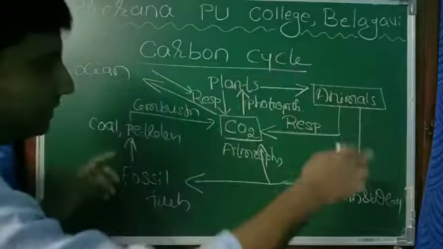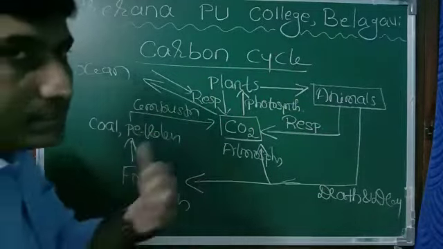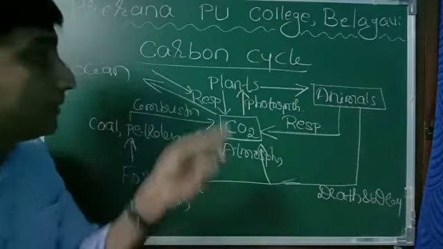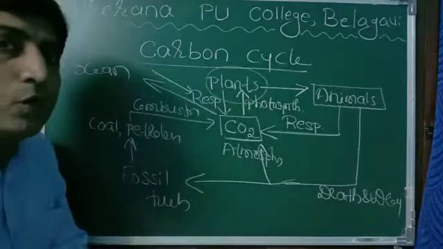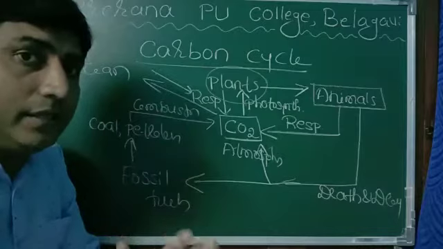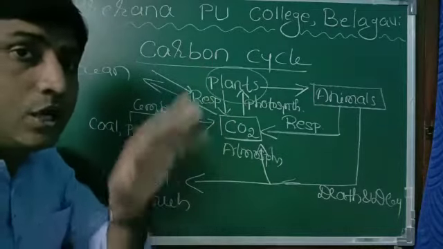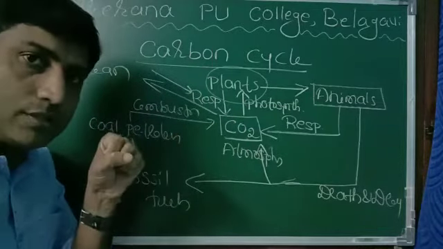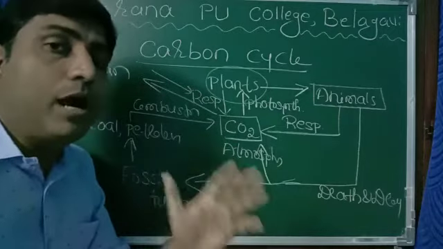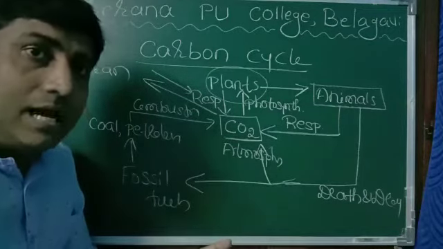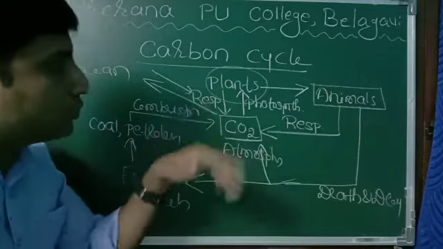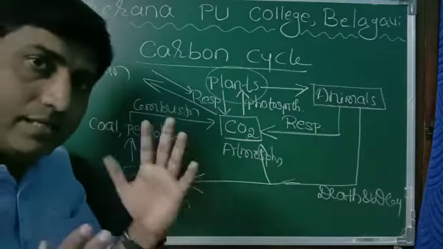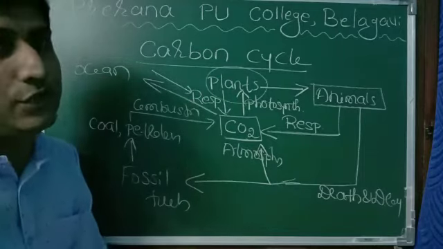So see now, this is exactly how the carbon cycle takes place in nature. The key role is played by plants, because only plants are the living entities which can absorb carbon dioxide. So that is the reason why we have to grow more and more plants, and we can have control over the carbon dioxide. And the absorption of carbon dioxide by plants itself is called fixation of carbon.